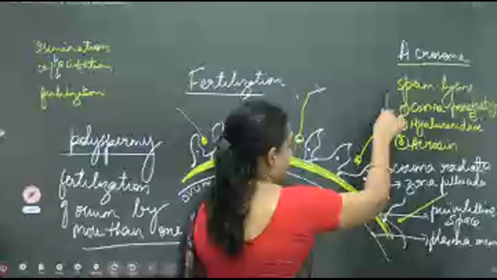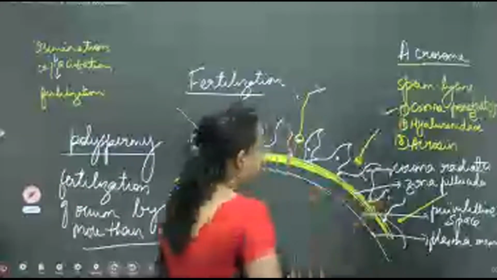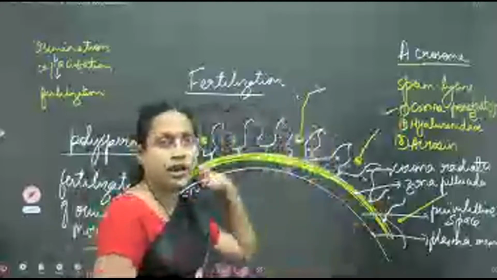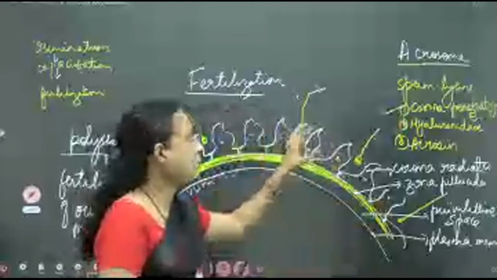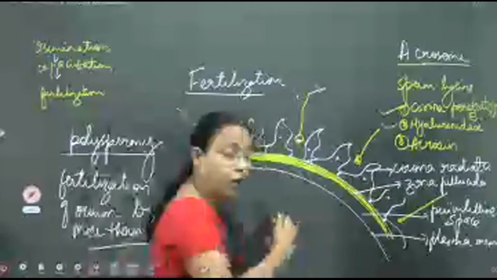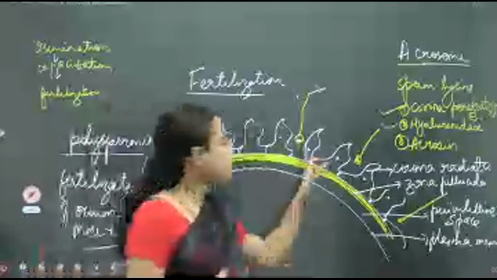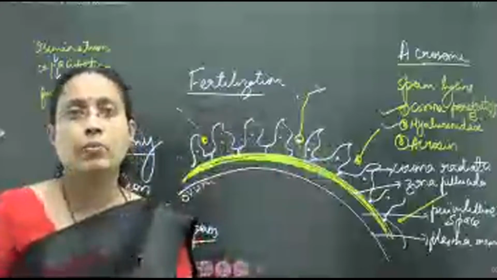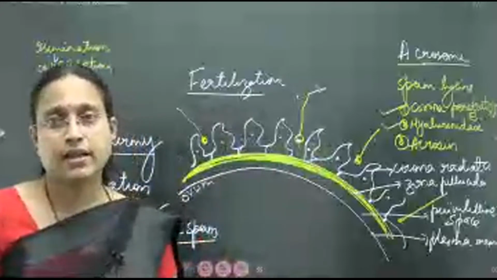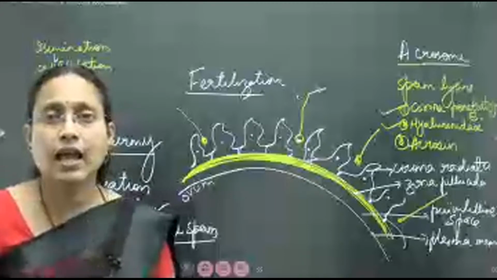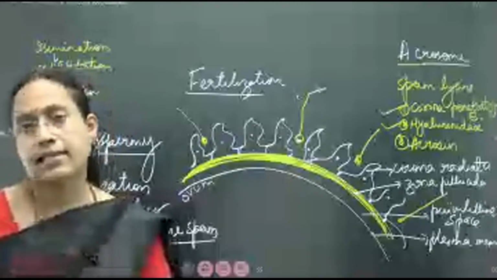One enzyme is called corona penetrating enzyme. It will dissolve the corona radiata, this cellular membrane. Now hyaluronidase: two cells are attached to each other with the help of hyaluronic acid. Hyaluronidase will dissolve or disintegrate the hyaluronic acid.